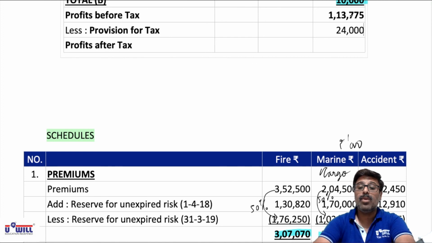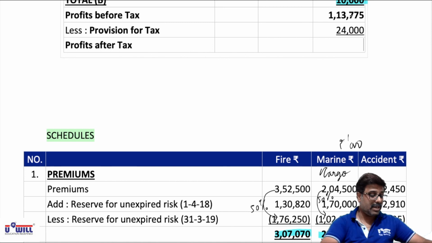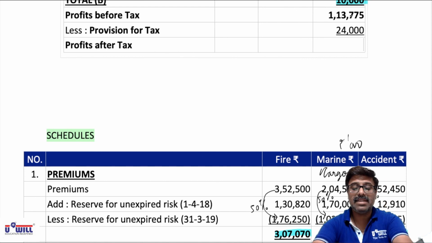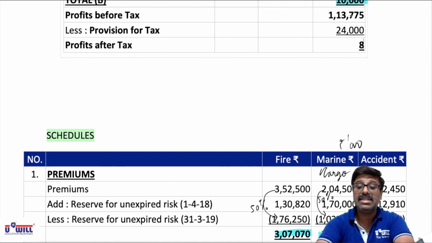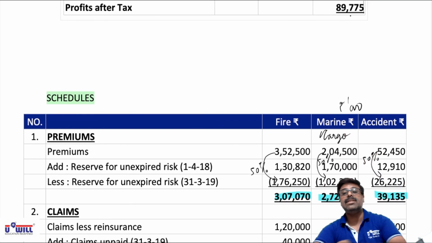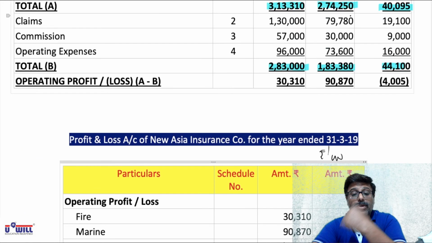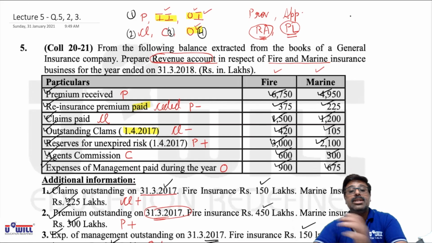If you subtract 113,775 minus 24,000, what we will get is 89,775, which is profit after tax. Now other information, that is opening balance of P&L account and appropriations, is not given. So this 89,775 itself is our final answer. This is how we have to make revenue and P&L account in detail for a general insurance company.